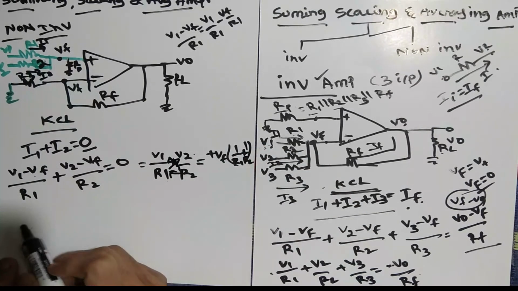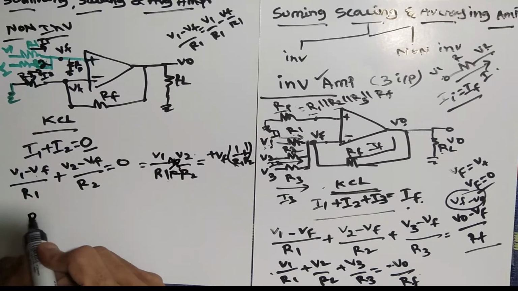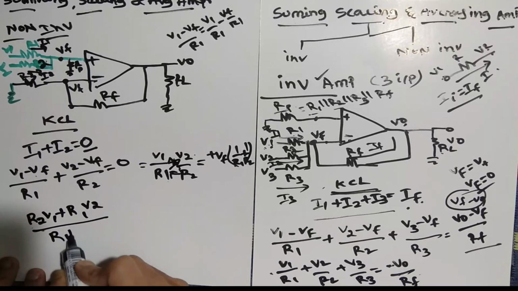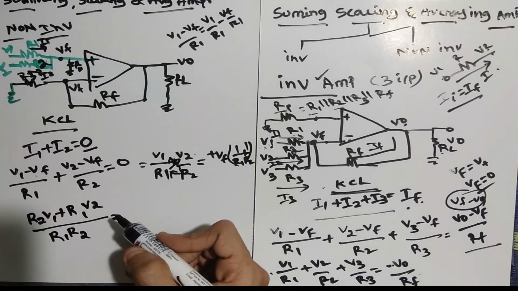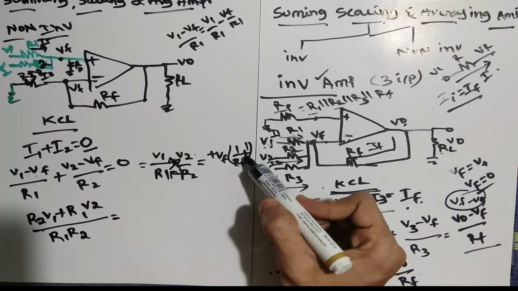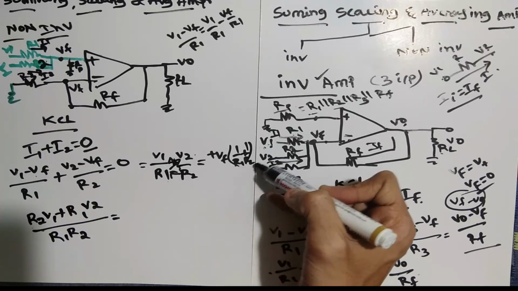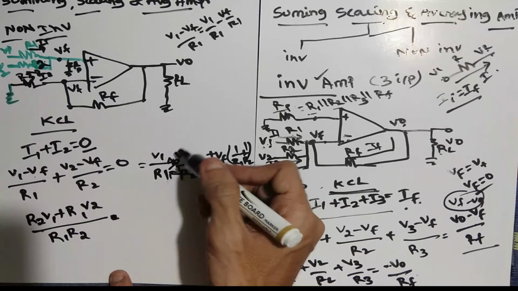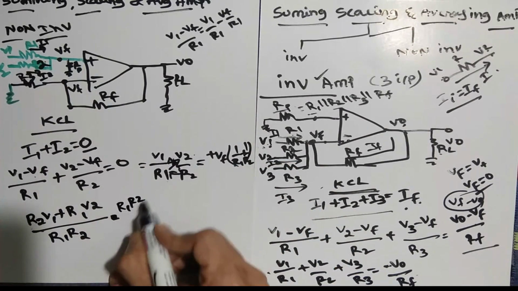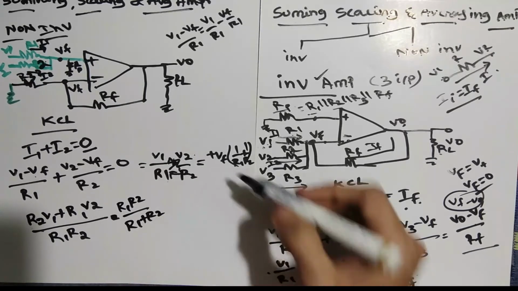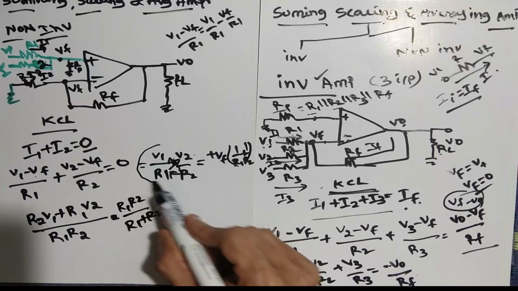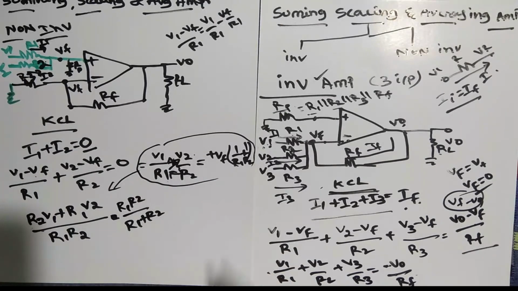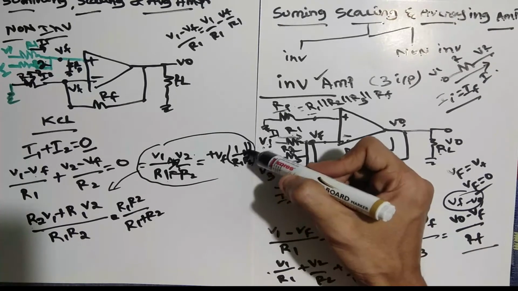If you simplify that, we will get R2 into V1 plus R1 into V2 divided by R1 into R2 is equal to VF times, on this side, 1 by R1 plus 1 by R2, which gives R1 into R2 divided by R1 plus R2. I simplified this step directly. I hope you are able to do it yourself. I actually skipped one step. You know that 1 by R1 plus 1 by R2 is the parallel combination.